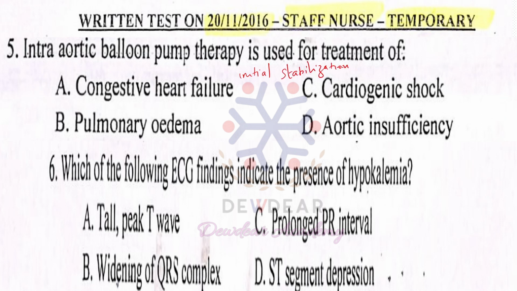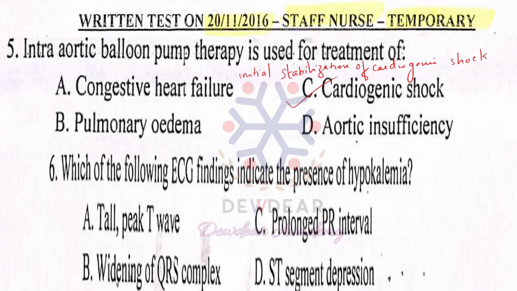It is contraindicated in patients with aortic regurgitation. So option C is the correct answer. IABP is used for treatment of cardiogenic shock, and it is contraindicated in patients with aortic regurgitation.